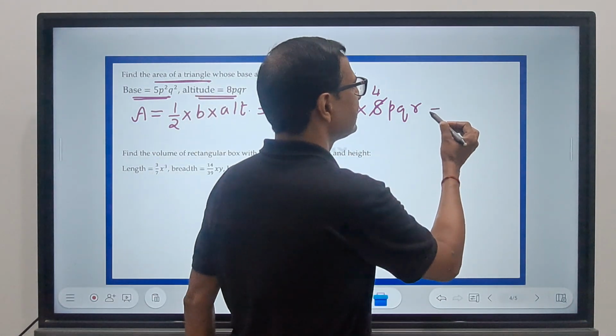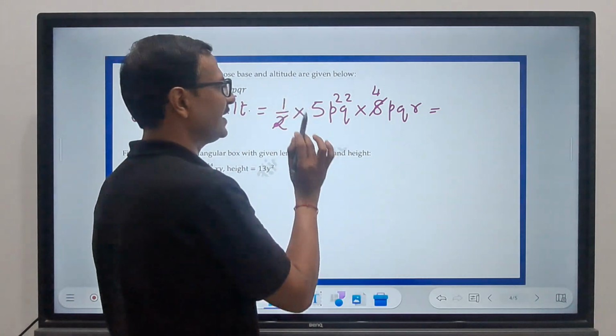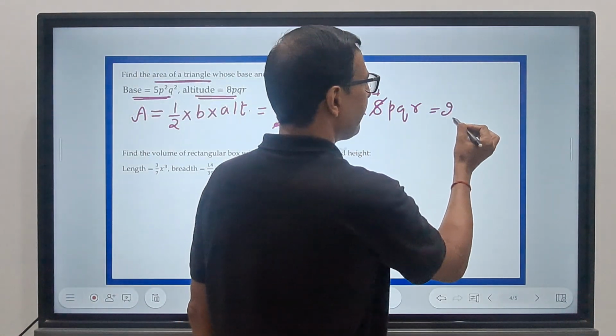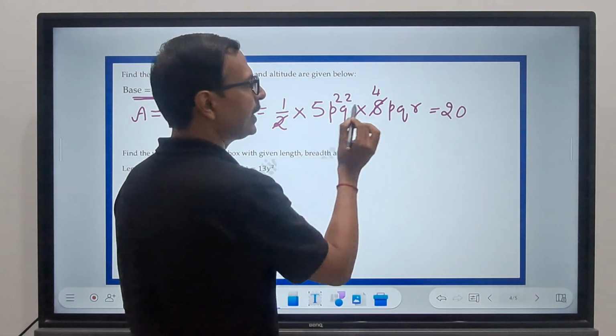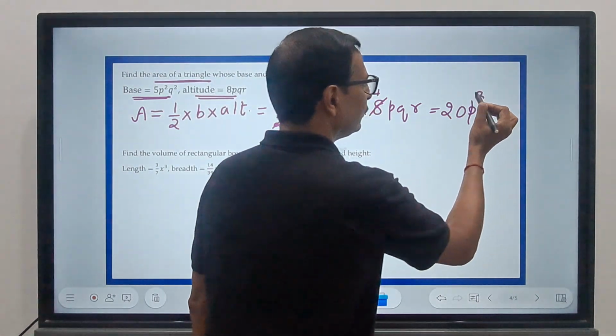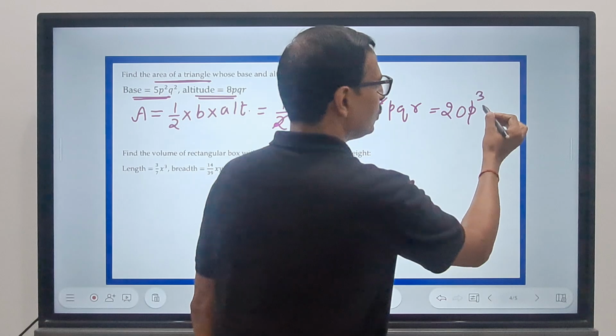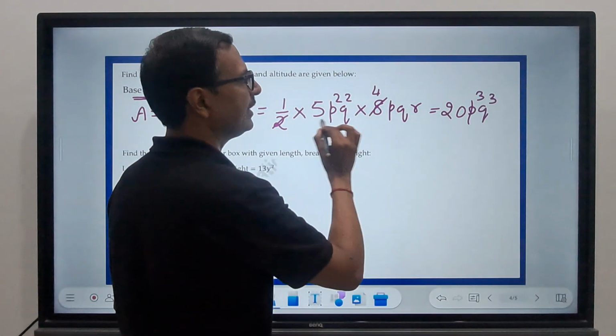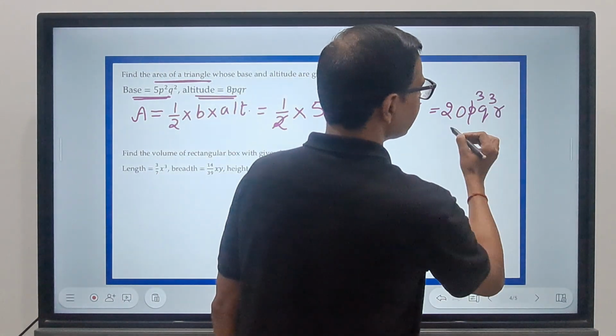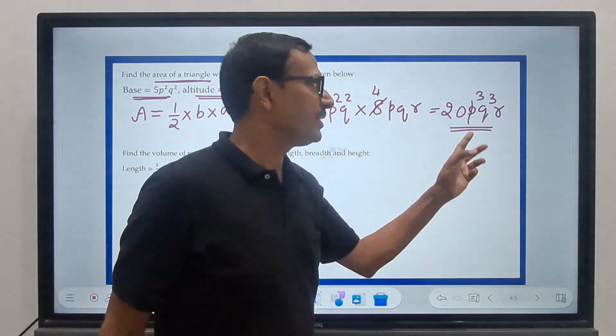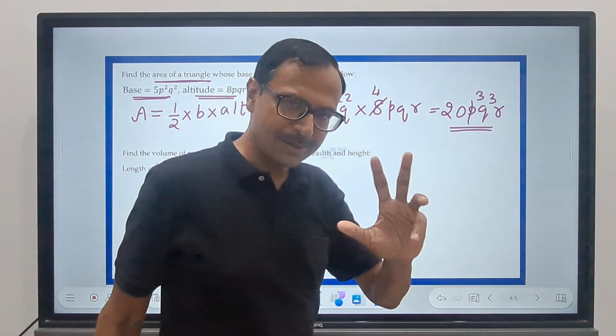Okay, so what is the answer? The 2 is vanished now. 5 times 4 is 20. P square and P is P cube. Q square and Q is Q cube. And finally we have an R here. So your answer, the area of the triangle, is 20 P cube Q cube R.